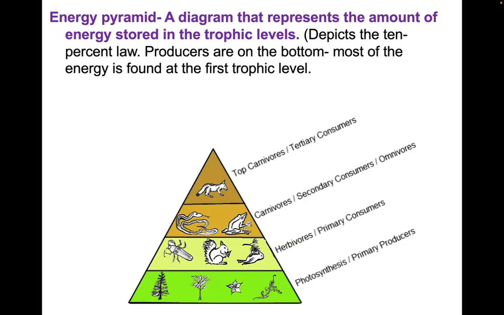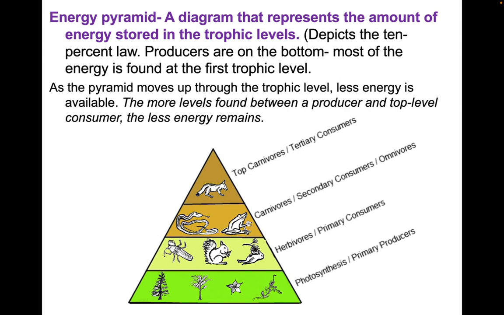The energy pyramid is the diagram that represents the amount of energy stored in any given trophic level. It usually will depict the 10% law, with producers way on the bottom. Most of the energy is found on that first level. So as the pyramid moves up, less energy is available. So the more levels found between a producer and the top level, the less energy remains. So here's 1 million, 100,000, 10,000, and then 1,000 calories for our top carnivore.